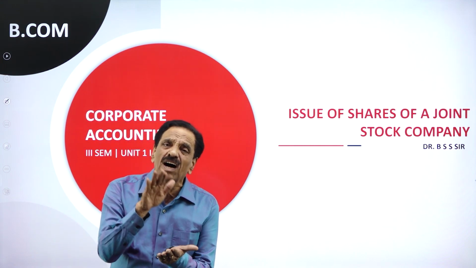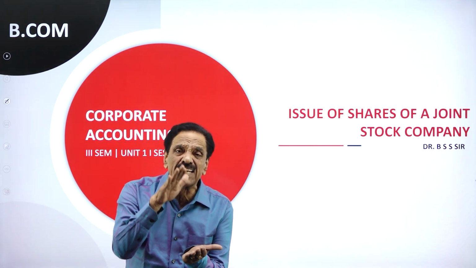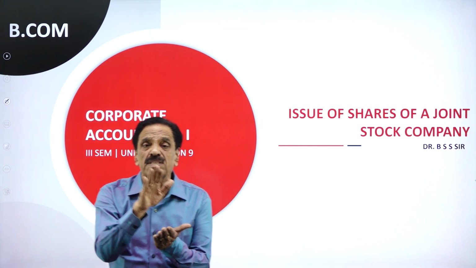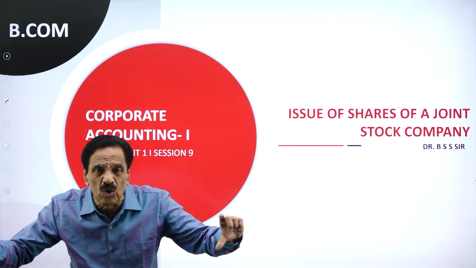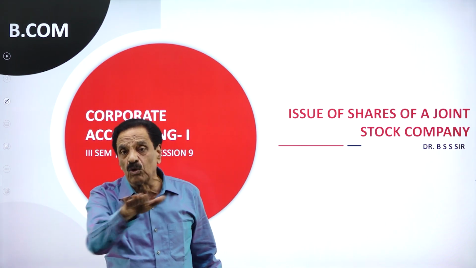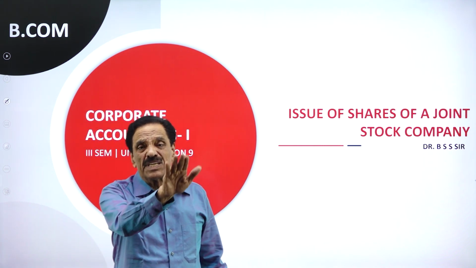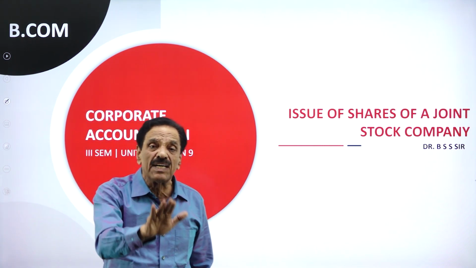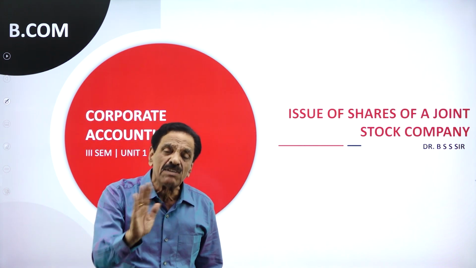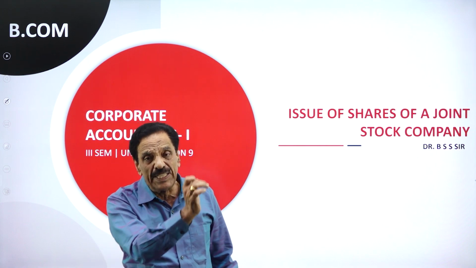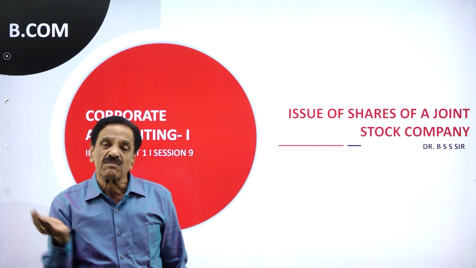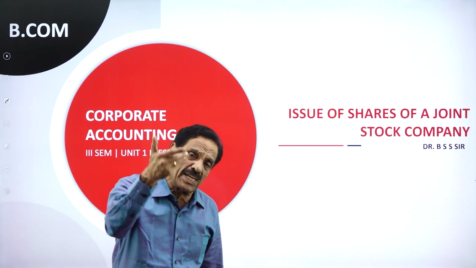Now, today, we are going to discuss if any asset is purchased in the form of shares. If any asset is purchased in the form of shares, what does the entry look like? If any asset is purchased and paid for in the form of shares, the entry goes like this: Asset account debit to vendor account, vendor account debit to share capital. We have not paid in cash, we paid in the form of shares. The entry goes: Asset account debit to vendor account, vendor account debit to share capital account.